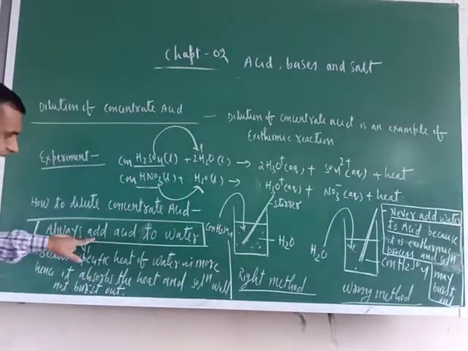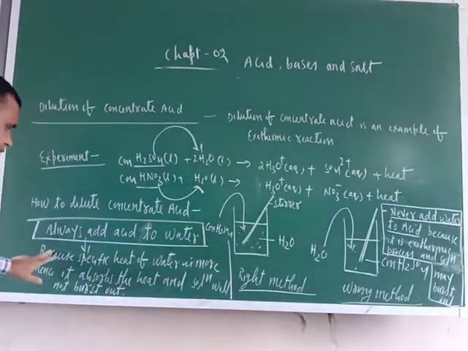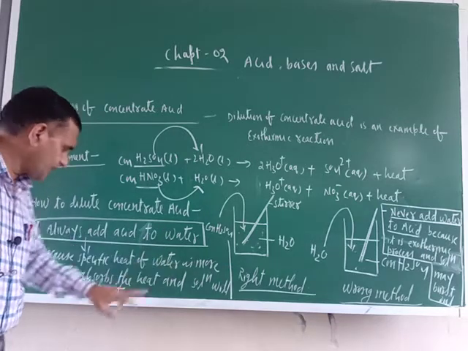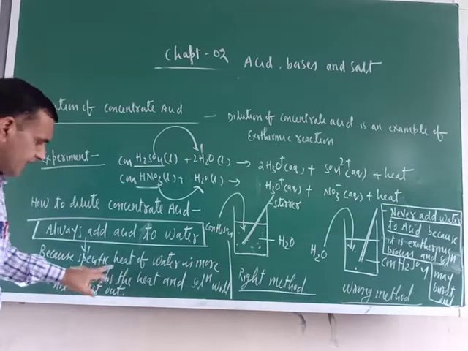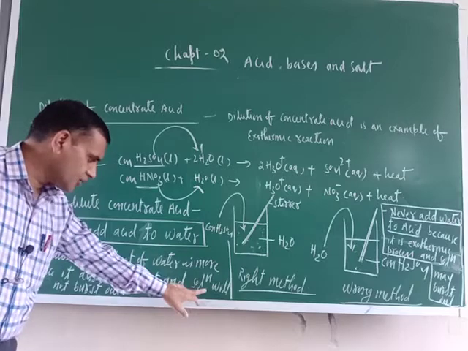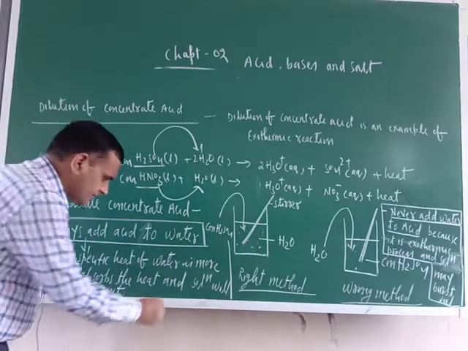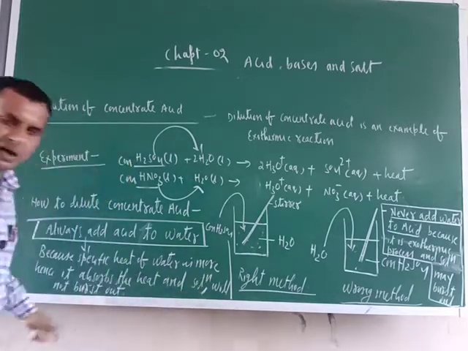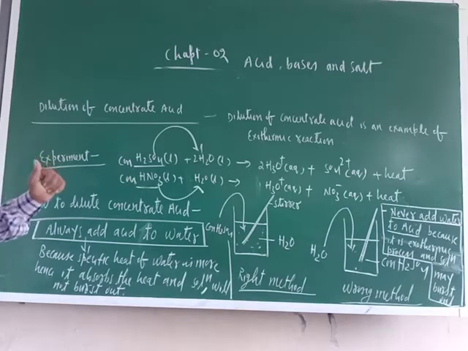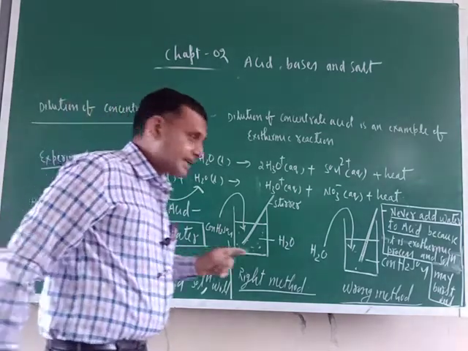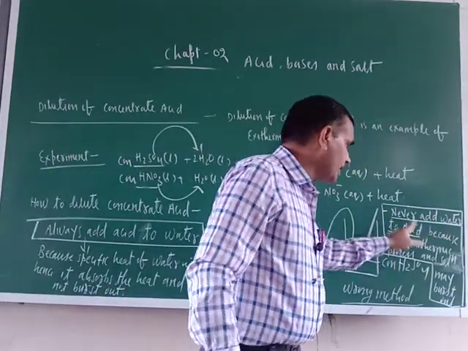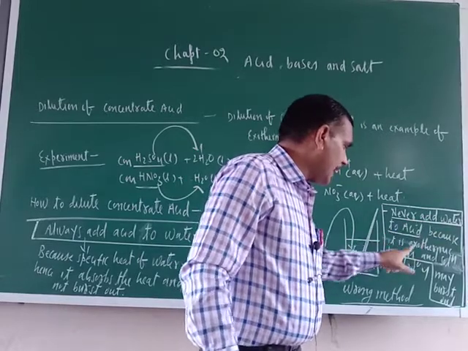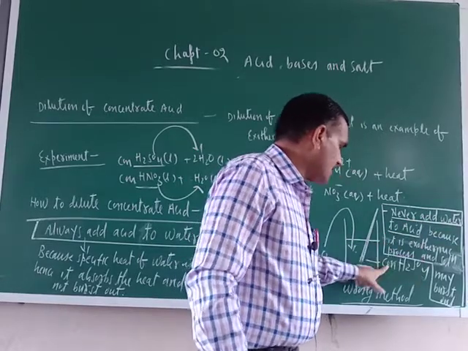So always add acid to water. Because the specific heat of water is more, it absorbs the heat and the solution will not burst out. Now what is the second case here? Never add water to acid because it is an exothermic process and